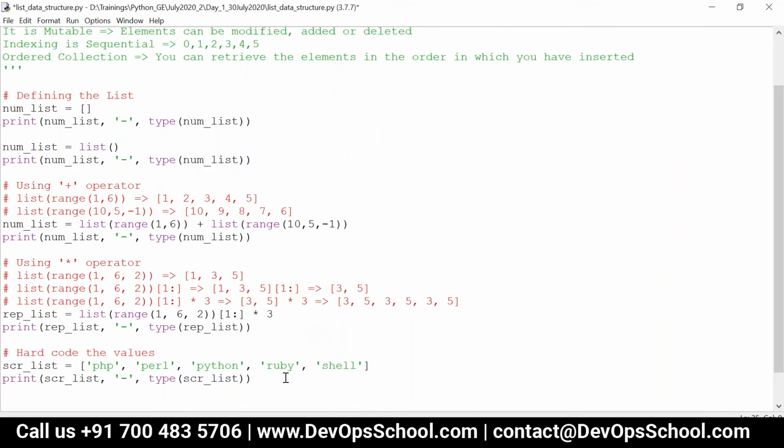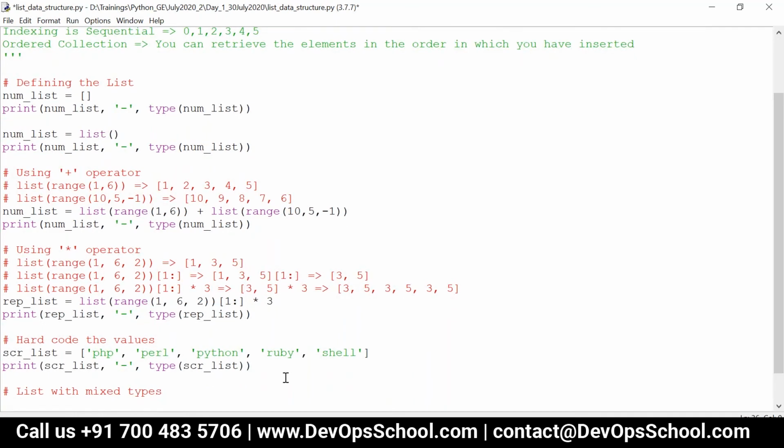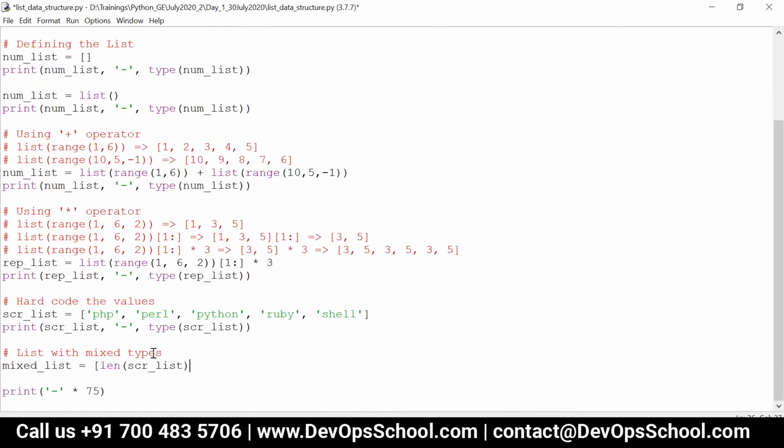And also I can have list with mixed types. So that means I can say mixed list is equal to, first one I can say len of scr underscore list. This is nothing but what? Integer. First element is integer.